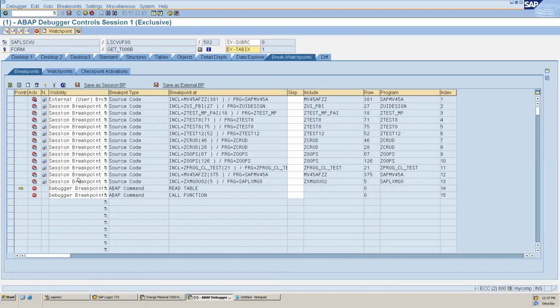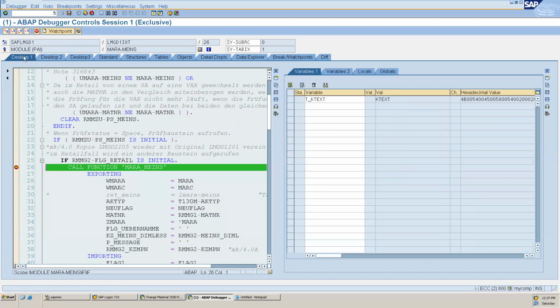So these many breakpoints it has created. I want to delete the read table breakpoint, so I can select this and delete. Now it will not stop in read table, but it has stopped on call function. So you can see it has stopped whenever there is a call function. So if we want to minimize these things, we can do this also.